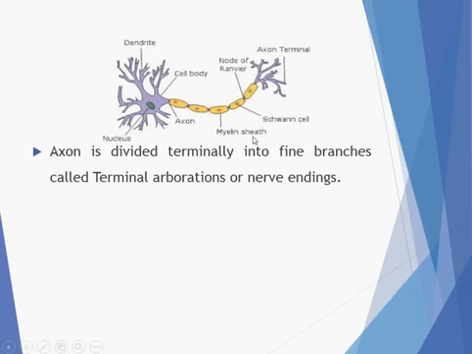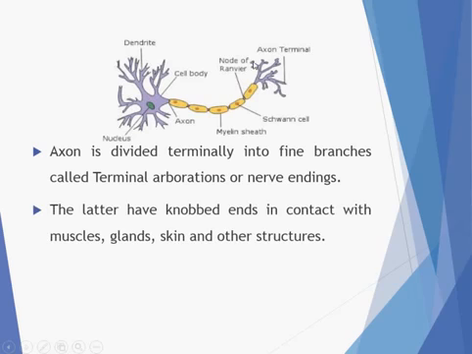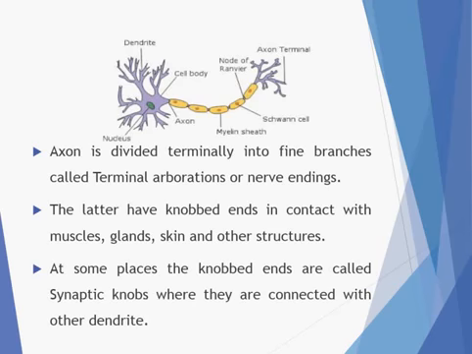Now the axon is divided terminally into fine branches known as the terminal arborizations or the nerve endings. These parts have knobbed ends. These knobbed ends, you can see, are bulgy ends, and these ends are in contact with the muscles, the glands, the skin, or any other structure which has to receive the signal. At some places, these knobbed ends are called the synaptic knobs, where they are connected to the other dendrite.